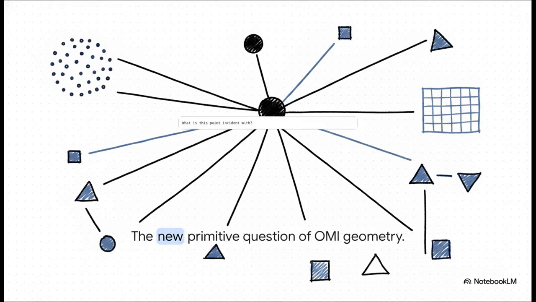Instead, it asks, what is this point incident with? Like, what does it touch? What are its exact relationships? In this view, a line isn't just some drawn segment, it's a specific relationship between points. A solid isn't a list of spatial coordinates. It's a balanced, totally undeniable incidence structure. By just shifting the question to, what does this connect to, we completely eliminate the need for floating point math at the foundation.